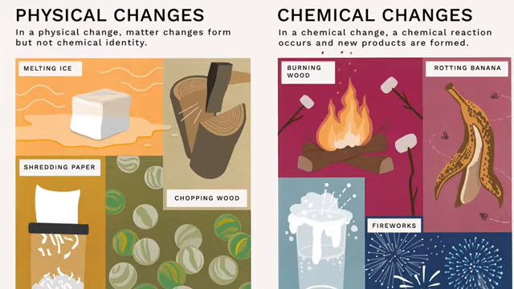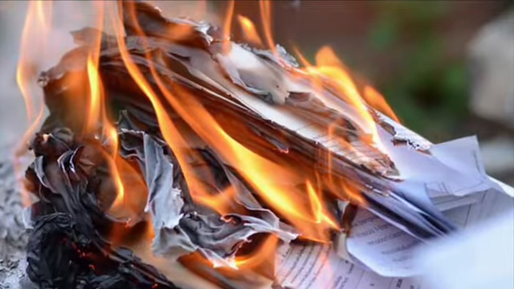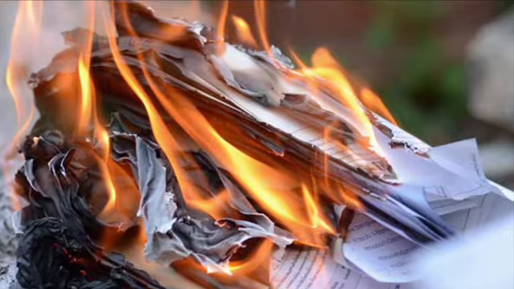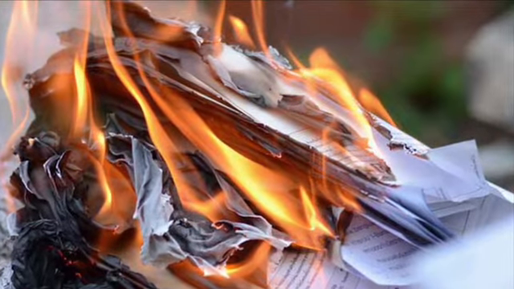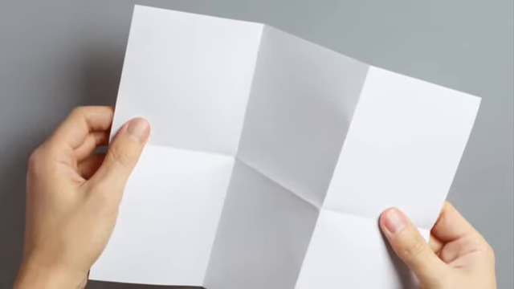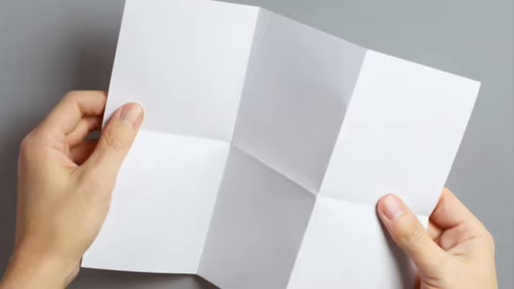Example of chemical change: burning a paper. When the paper is burned, it cannot go back to its original state because it's already turned into ashes. And an example of physical change: folding a paper. It is different, but it can go back to its original form.